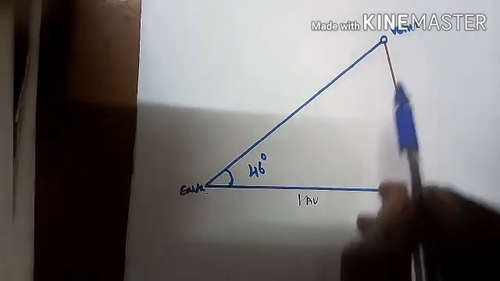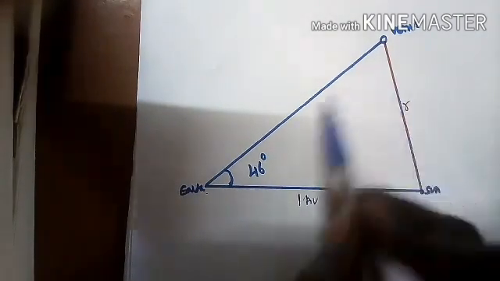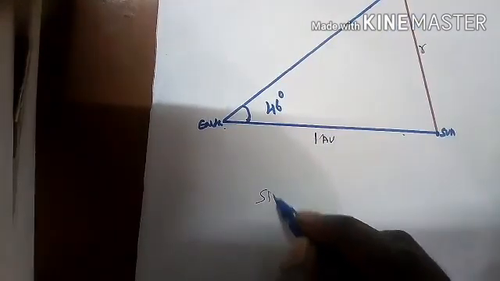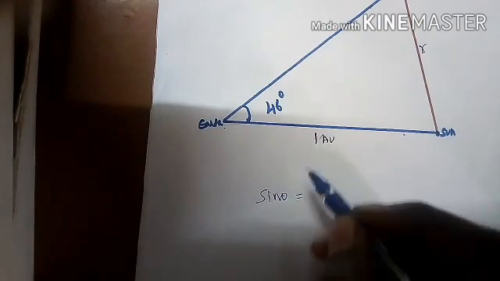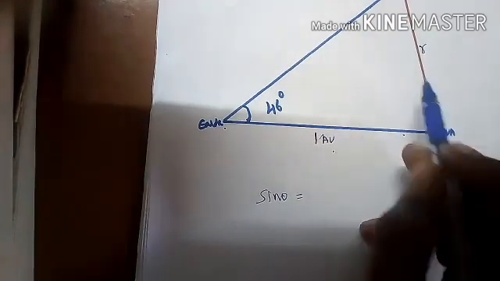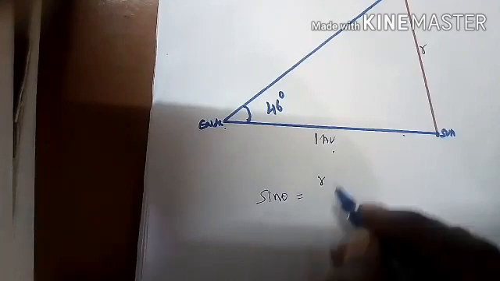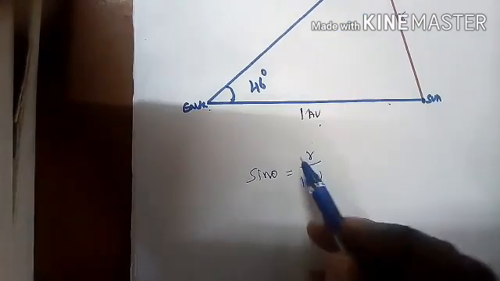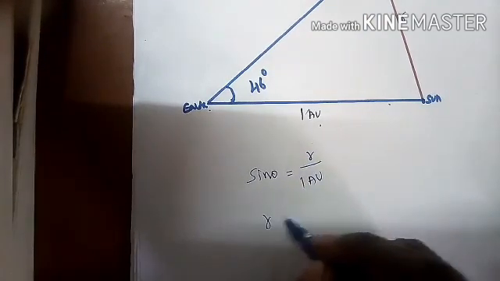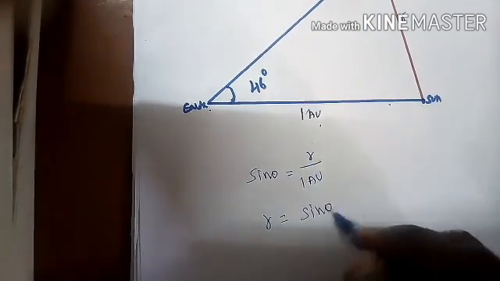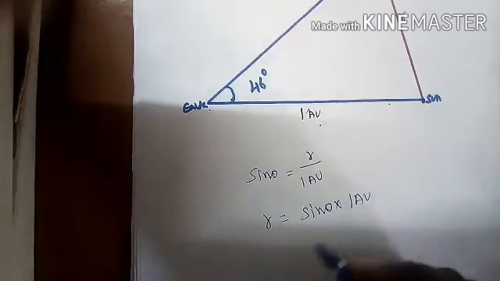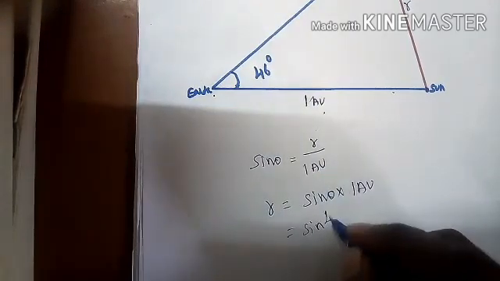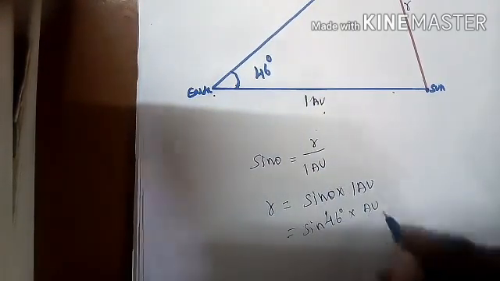Now I want to calculate this distance. So which formula do we use? Sin theta, isn't it? So here sin theta is opposite side divided by adjacent side. Here the opposite side is r, and the adjacent side is 1 astronomical unit. Now to calculate r, the equation becomes r equals sin theta times 1 AU. Theta is 46 degrees. Sin 46 degrees is 0.72. So r is 0.72 times the astronomical unit.